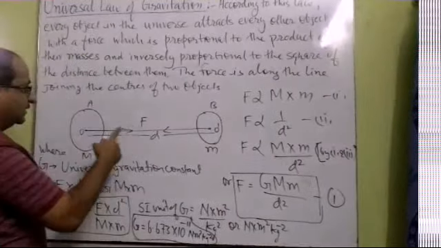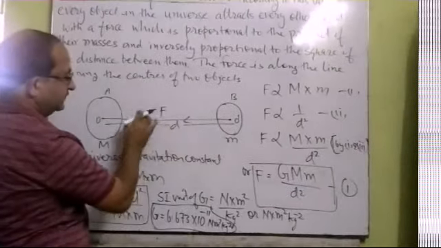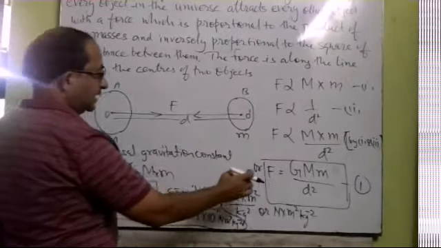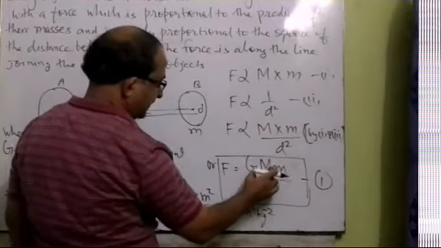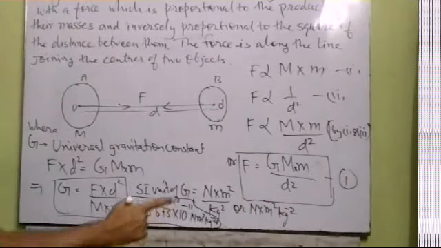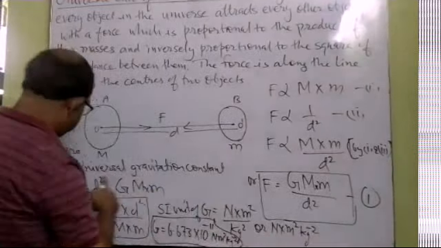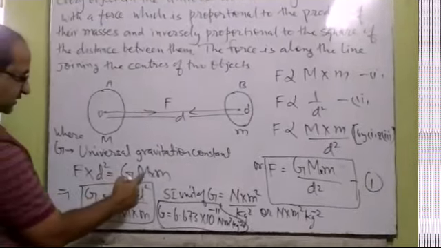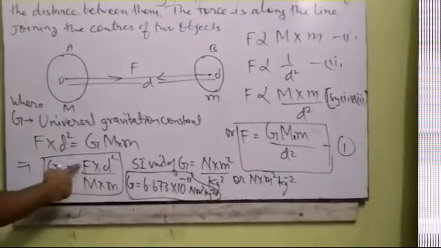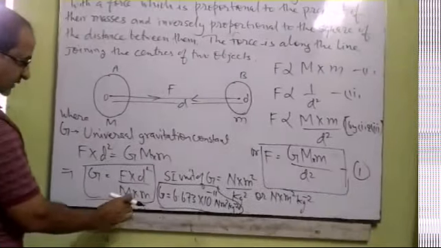Whenever there are two objects whose masses are capital M and small m, and the distance between them is d, the force of attraction between them is F equal to G M m upon d square. By cross multiplying, F into d square is equal to G into M into small m. So the value of G can be found by F into d square upon capital M into small m.